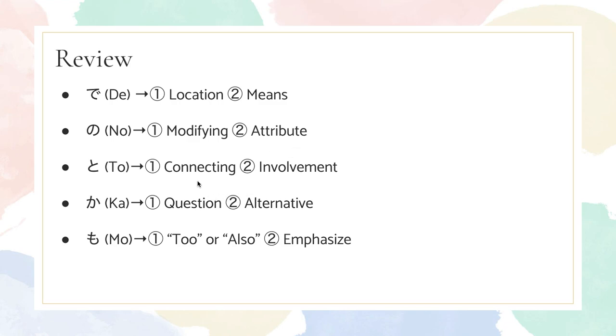To, the first function is connecting, and the second function is involvement. Ka, the first function is question, and the second function is alternative. Mo, the last one that we did, has too or also, and the second function is emphasis.